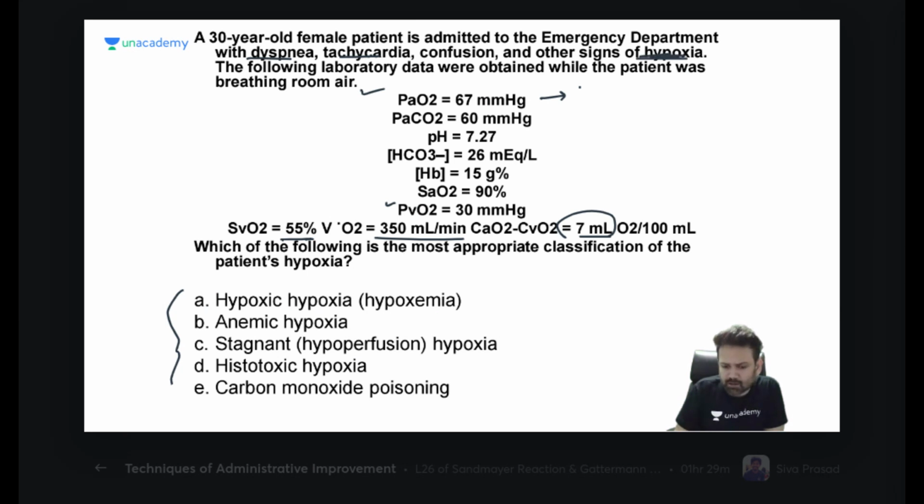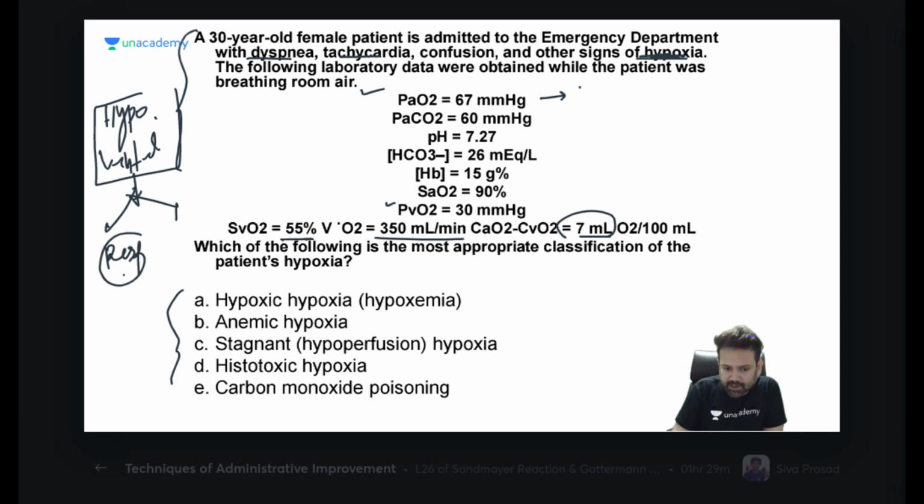Okay, what can be the condition in this patient? Good morning, Aditi. What can be the condition of the patient here? Yes, hypoventilation. Patient might be having hypoventilation. What can be the most probable cause of hypoventilation? Hypoventilation is due to either what? Some respiratory ailment, like diaphragm is not working properly, or it can be because of some drug.